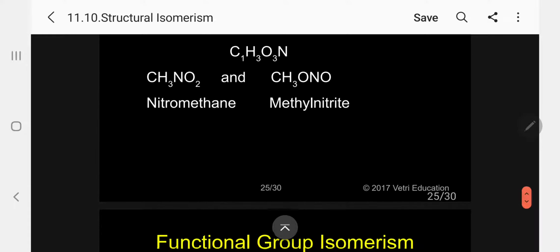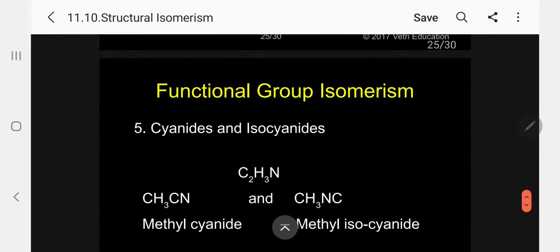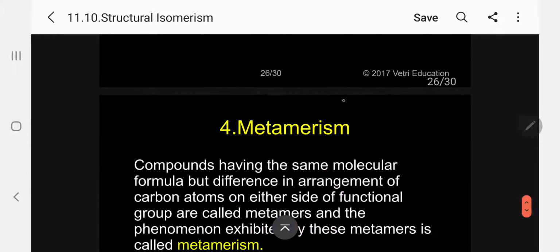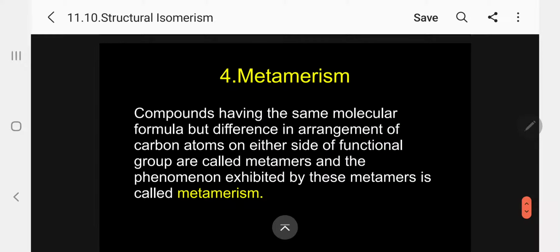Kindly follow. And the next example, cyanide and isocyanide. The common formula is C2H3N, CH3CN. Kindly follow. This is methyl cyanide, and this is methyl isocyanide, methyl carbylamine. So methyl cyanide and methyl isocyanide are examples of functional group isomerism. Kindly follow. So these 5 pairs will show functional group isomerism.